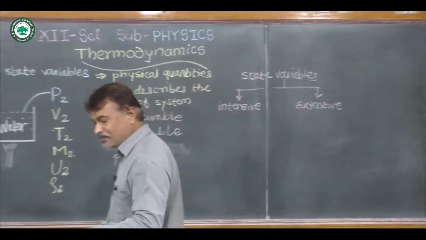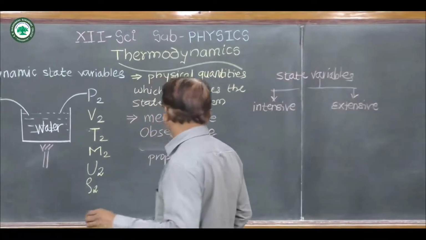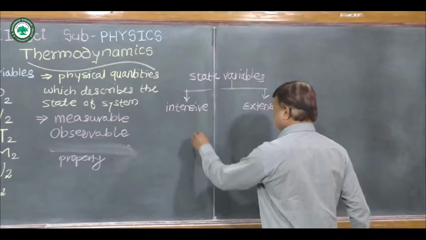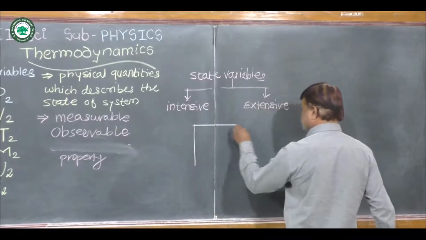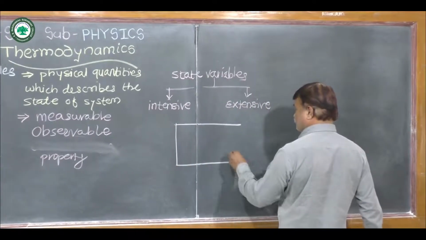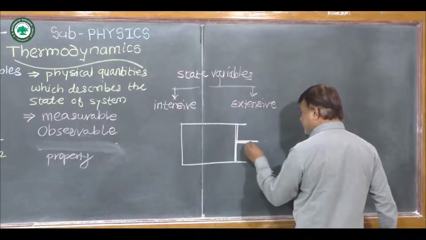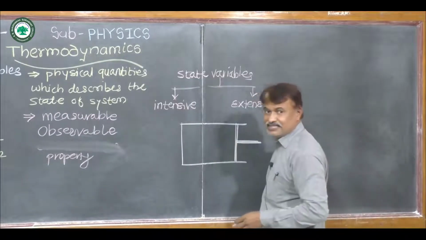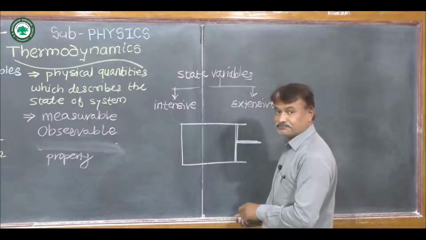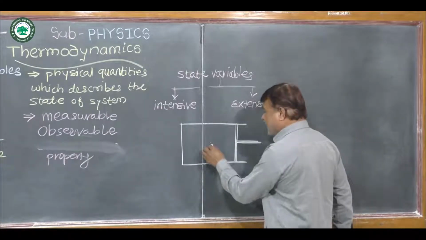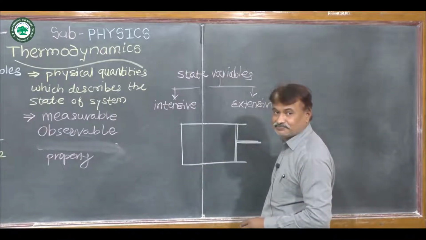For that purpose, we consider a system, means an ideal gas enclosed in a cylinder. This gas is our system.